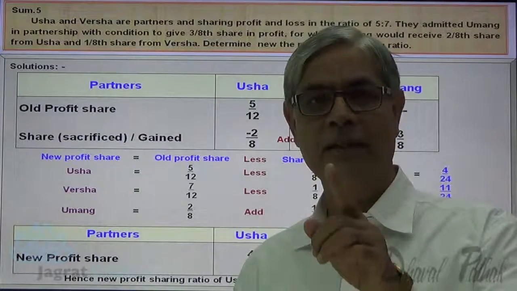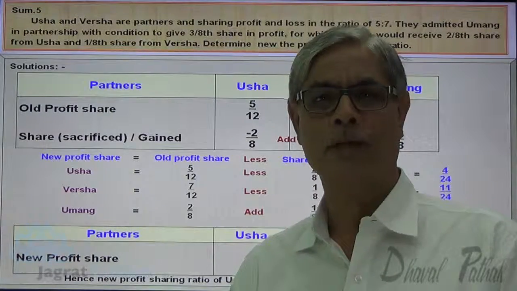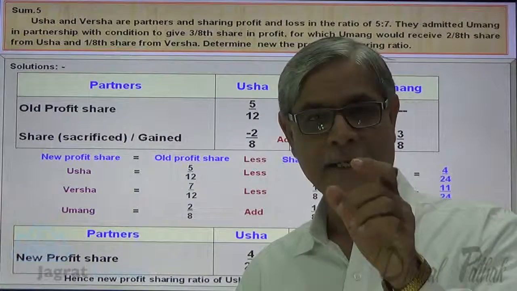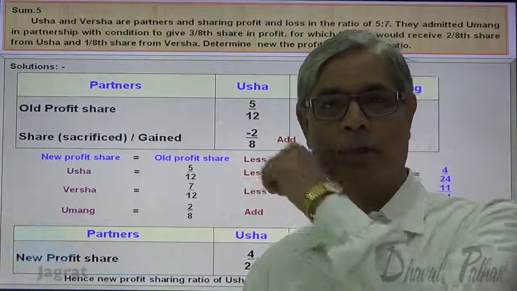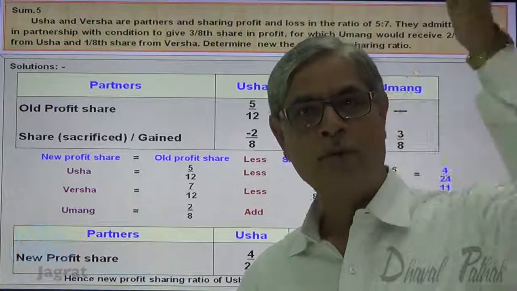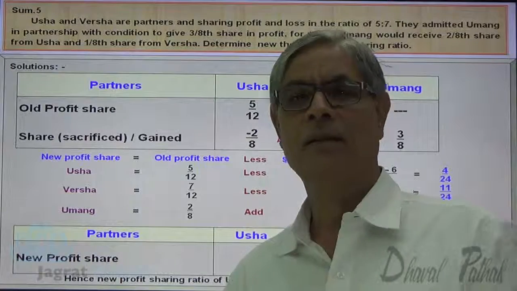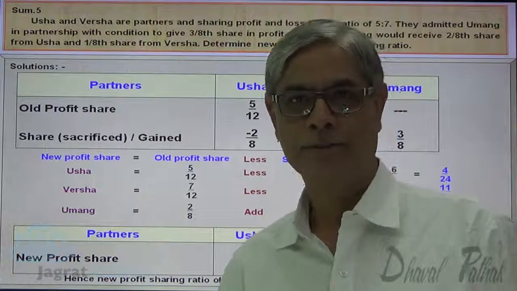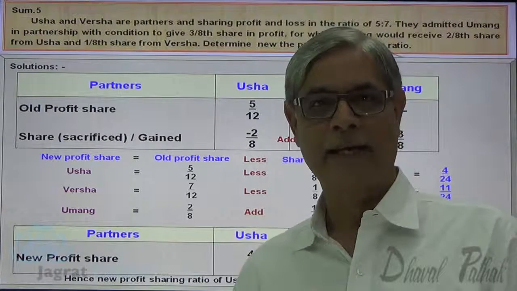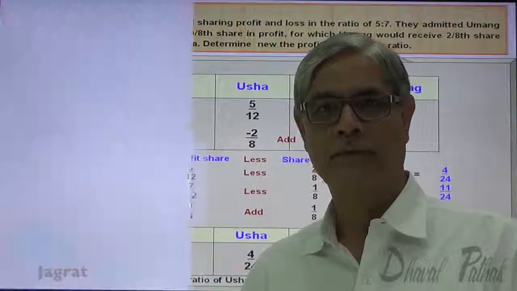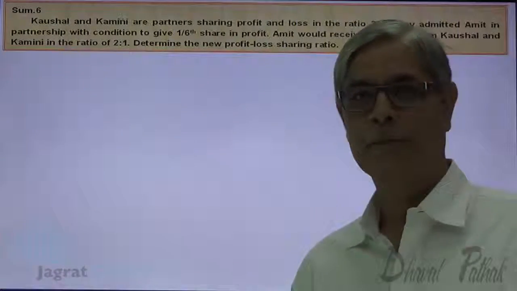Here you are given the details of share sacrificed by each partner. So the sacrificing ratio is to be determined on the basis of that. Old profit sharing ratio does not become the sacrificing ratio under such circumstances. Notice it. Now I want to take care of the next sum, wherein you are also given the details of sacrifice but in a different manner.